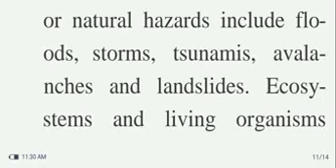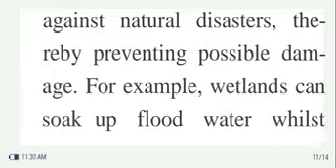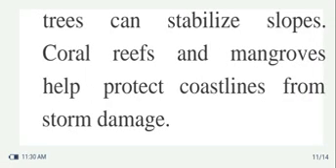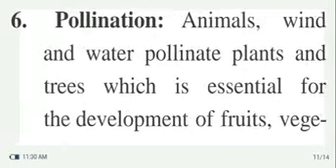Moderation of extreme events. Extreme weather events or natural hazards include floods, storms, tsunamis, avalanches, and landslides. Ecosystems and living organisms create buffers against natural disasters and thereby prevent possible damage. For example, wetlands can soak up floodwater while trees can stabilize slopes. Coral reefs and mangroves help protect coastlines from storm damage.